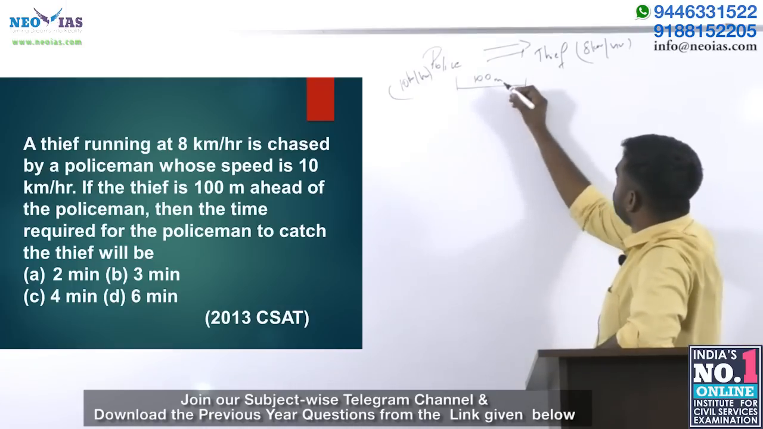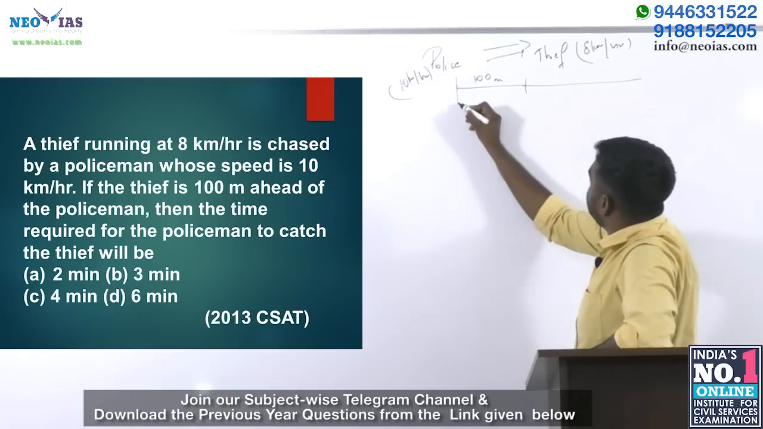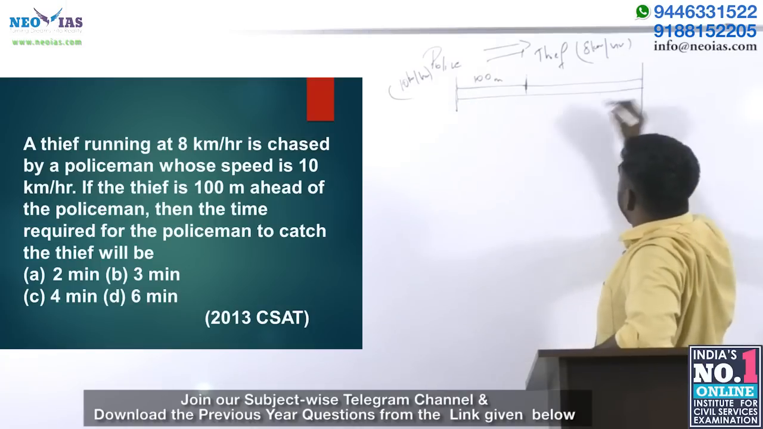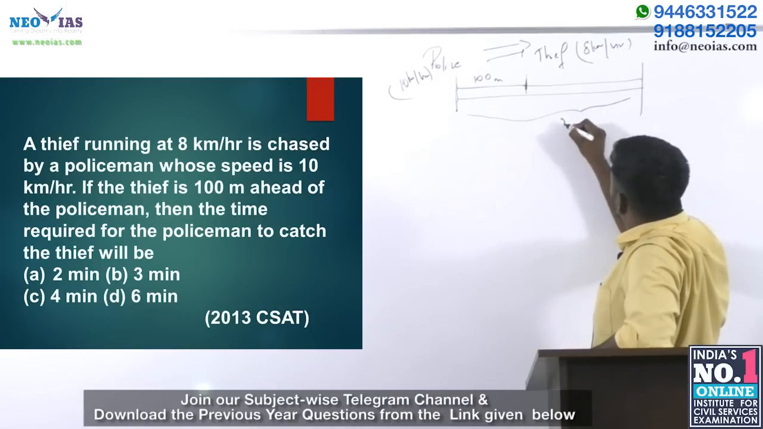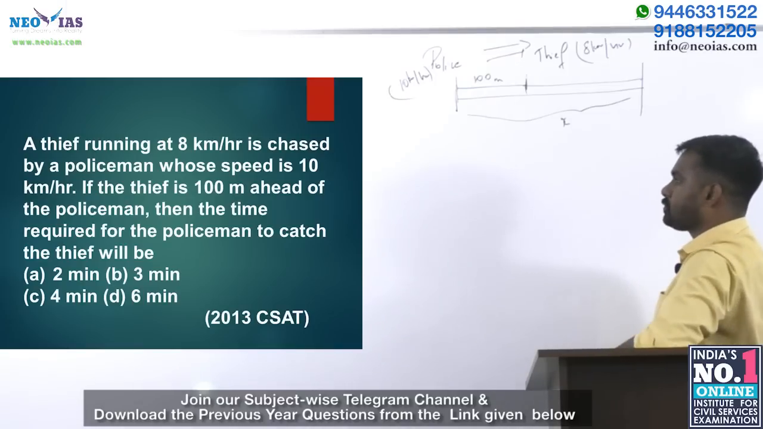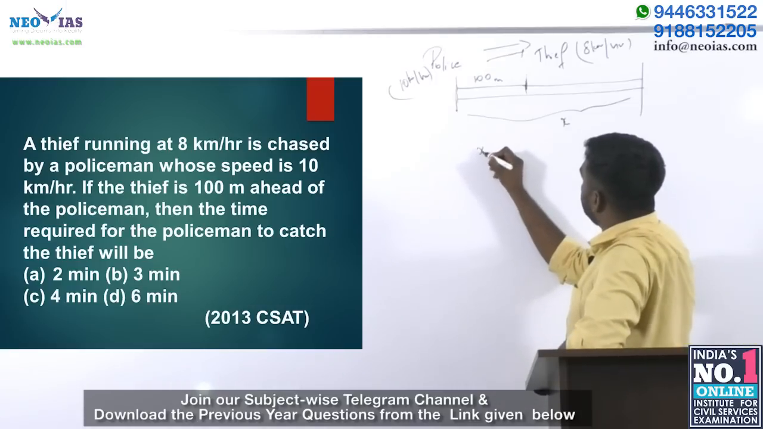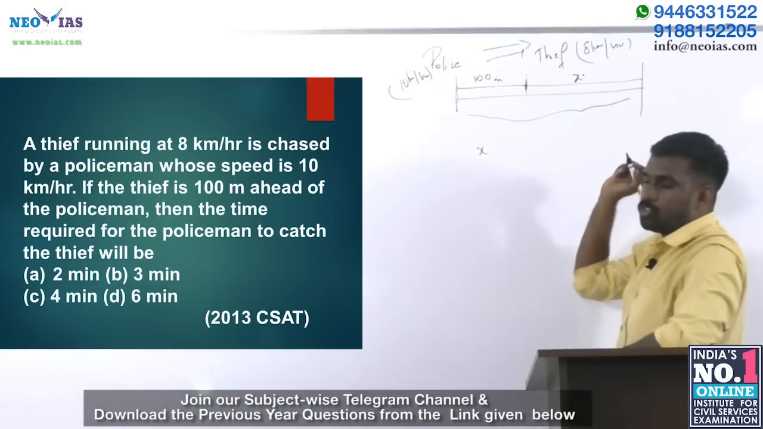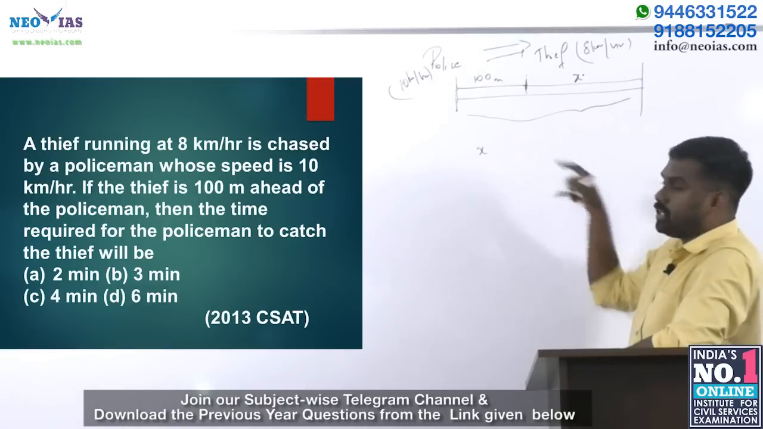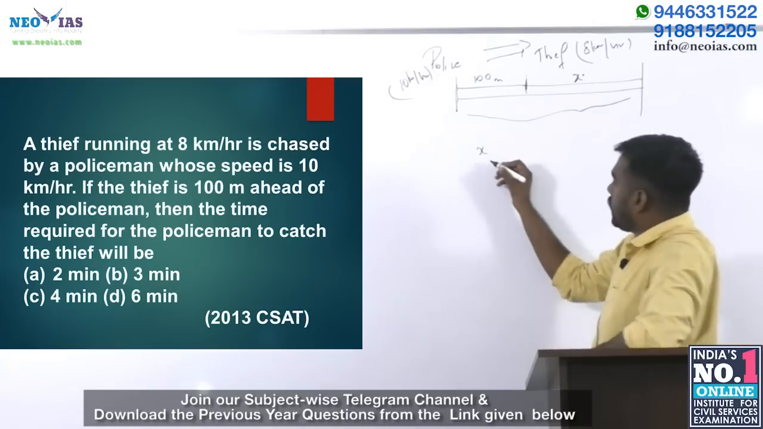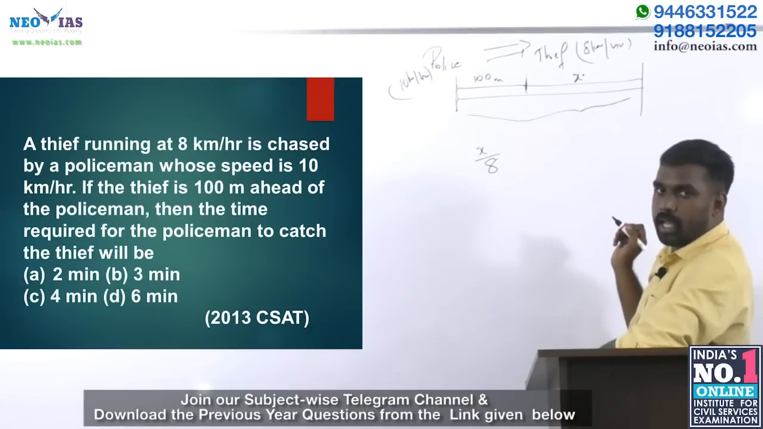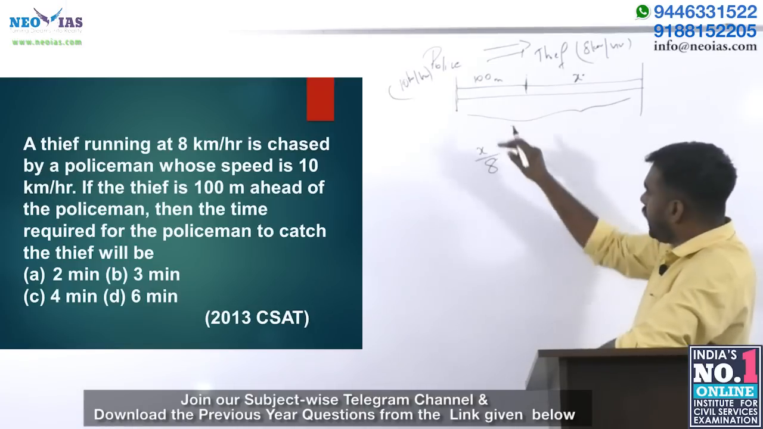So imagine the thief starts from here, the policeman starts from here, and they reach this much distance. Imagine this as x. The distance traveled by the thief is x. And what is the time taken to travel x distance? x by 8. Right, this is the time taken to travel x kilometers.